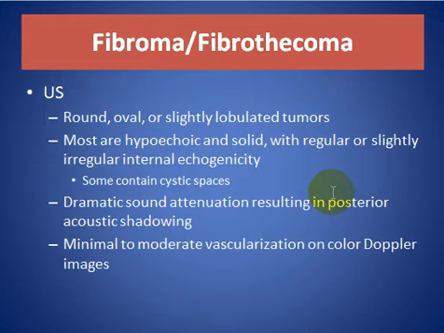On ultrasound, we have a round, oval, or slightly lobulated tumor. Most are hypoechoic and solid with regular and slightly irregular internal echogenicity. Some contain cystic spaces. A dramatic sound attenuation resulting in posterior acoustic shadowing, minimal to moderate vascularization on color Doppler images.